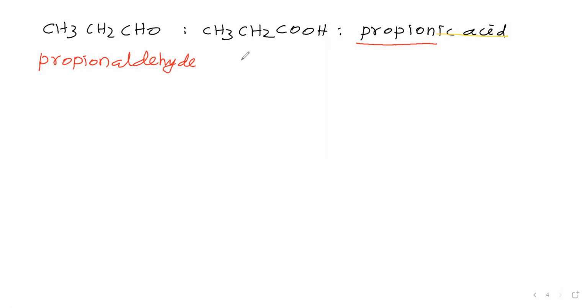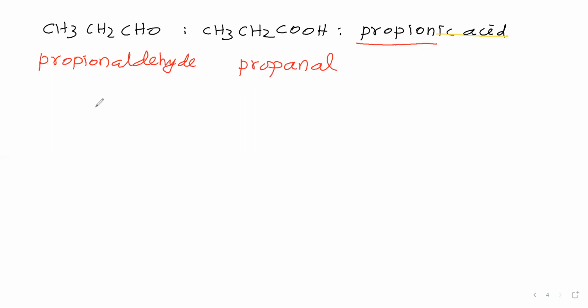Now the IUPAC name we will see. Here 3 carbon atoms are present. Therefore, prop. A carbon-carbon single bond is present. Therefore, the primary suffix is "-ane". In that, drop E. Then aldehyde is the functional group, and the secondary suffix is Al. So propanal is the name of this compound. For this, numbering and all we need not give.